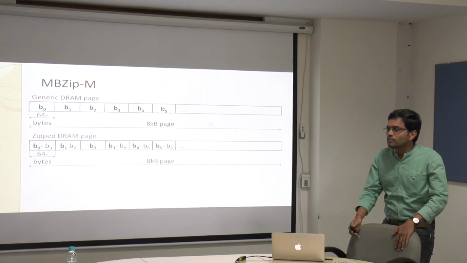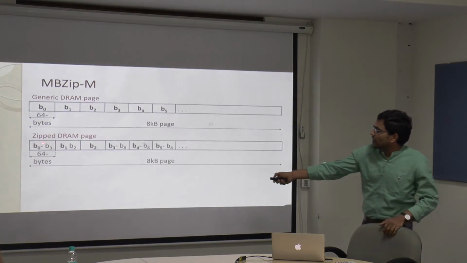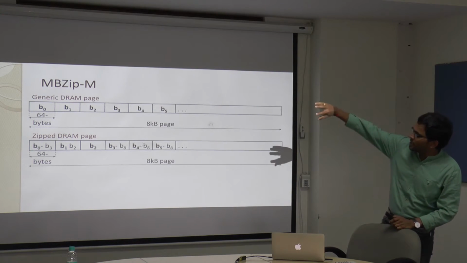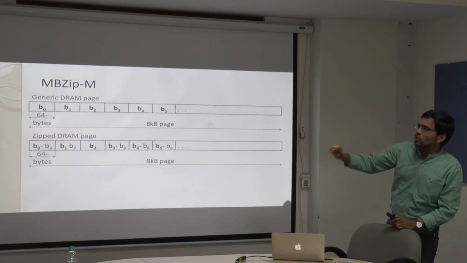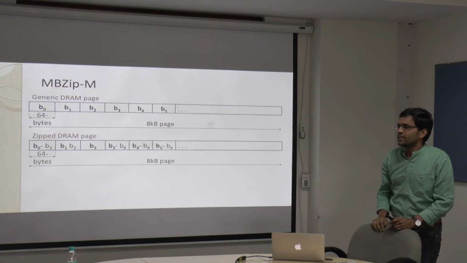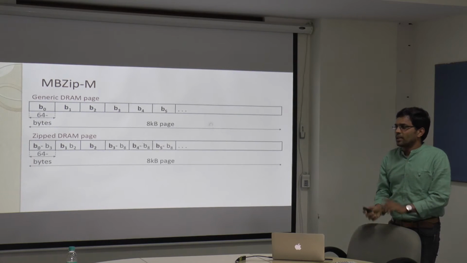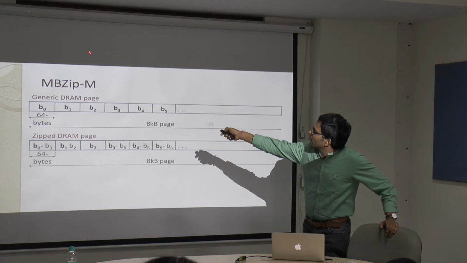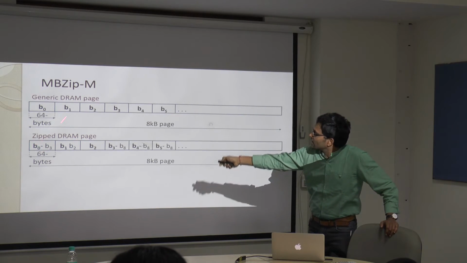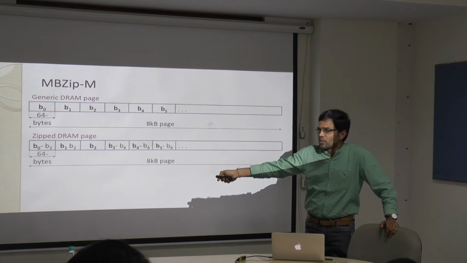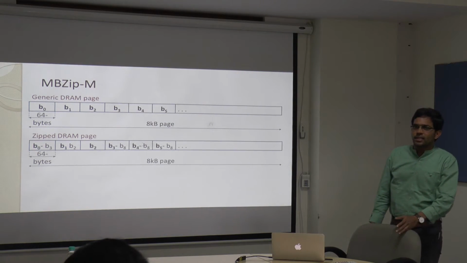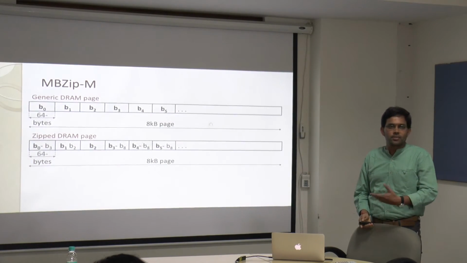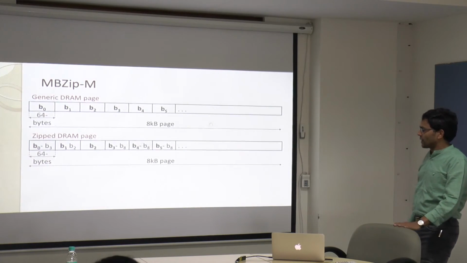Does it also contribute to the cache? In the L3 cache, we are keeping only 64 bytes. So this zip block we are placing in the L3 itself. But from L3 to L2 or L1, we are supplying individual blocks. That is where our unzipping is happening. So B0 you are keeping in L3 in 64 bytes. Same thing, in the 64 byte space, we are still keeping B0 to B3. We are not polluting the cache and we are eliminating unnecessary bandwidth demand, and that will give you the advantage in terms of improving the performance. This is the idea behind it.